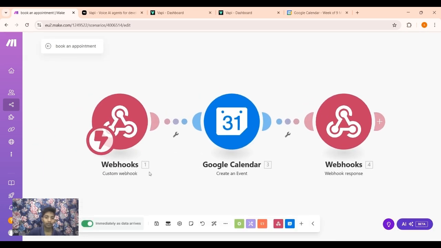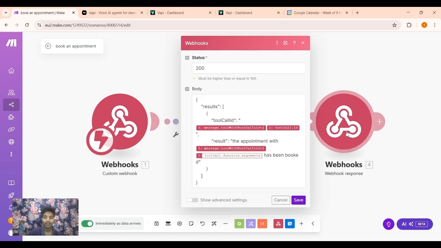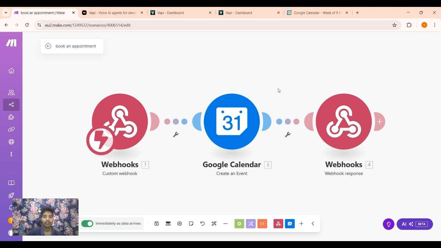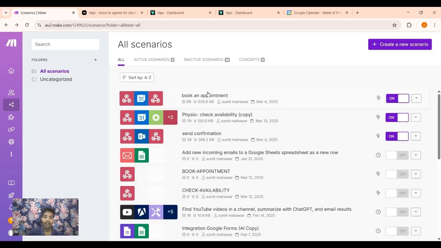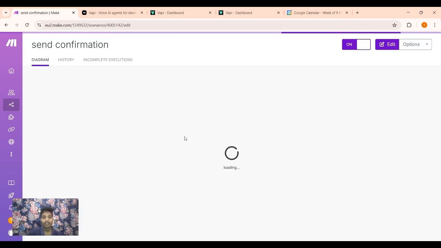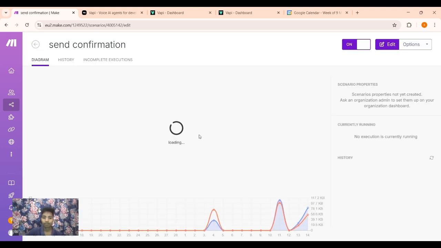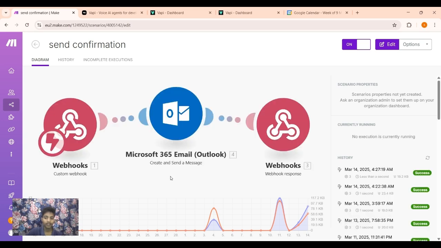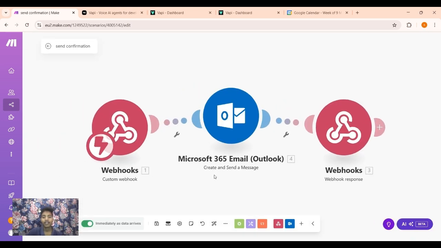This is also a simple and straightforward scenario. This receives the response, and here is Google Calendar, and this provides the assistant that the appointment with the time has been booked and saved. And for sending email confirmations, it again uses another simple scenario for sending email confirmations to the customers.